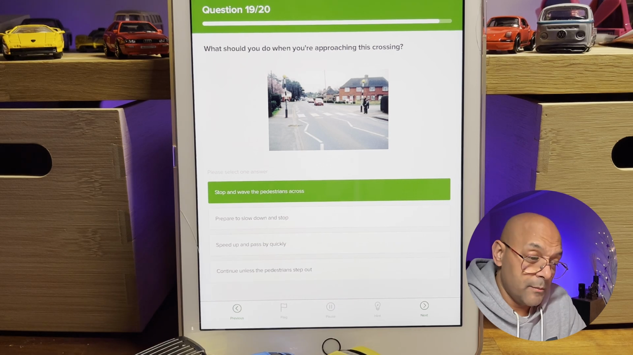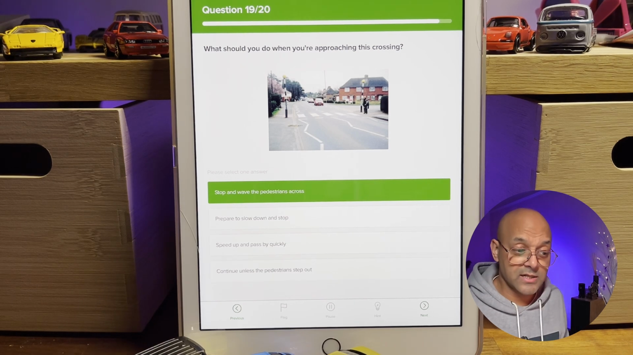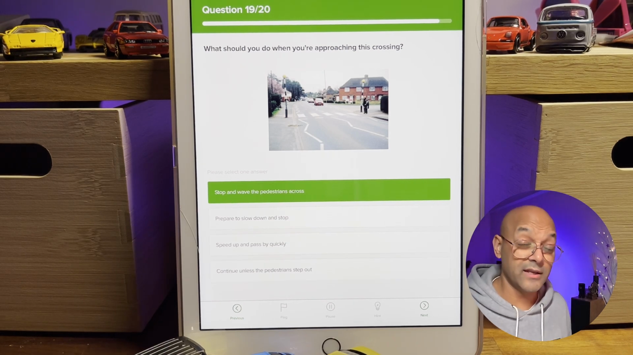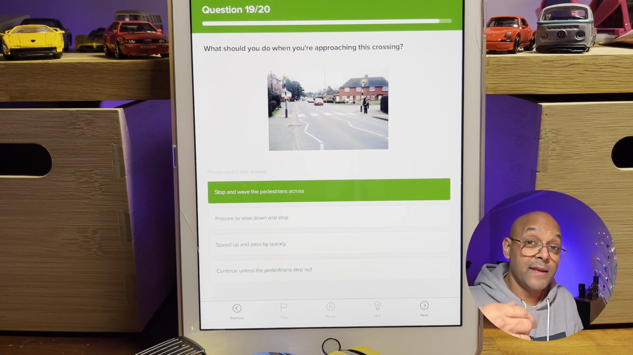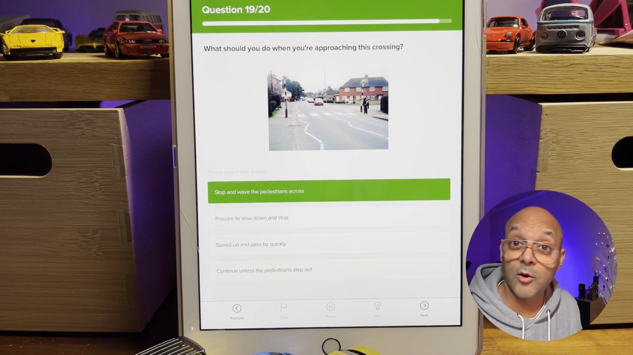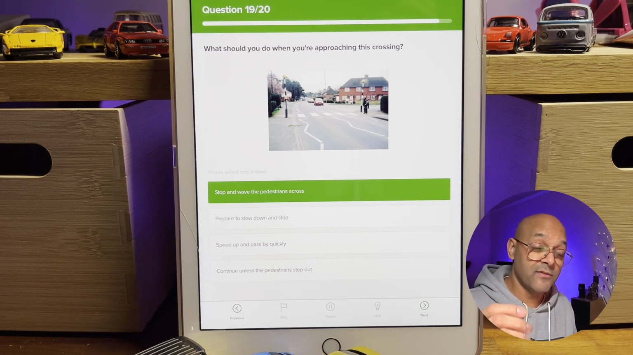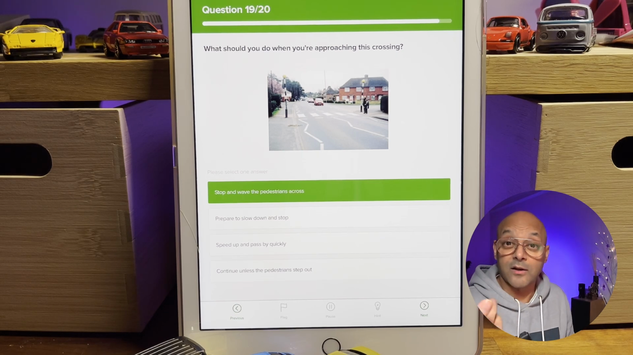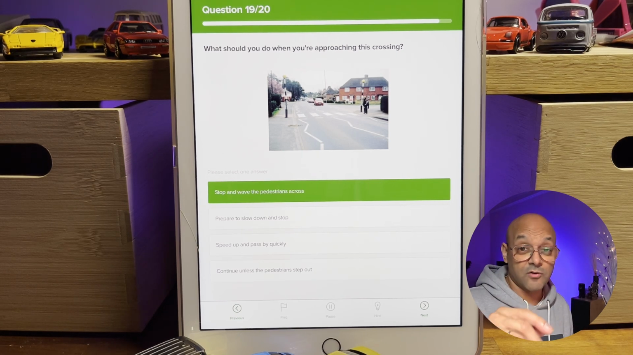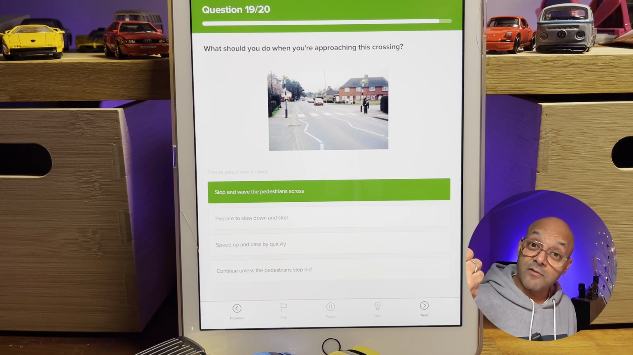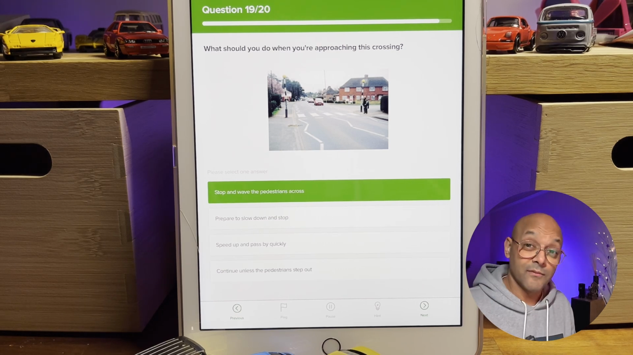I want to look at option A here. Stop and wave the pedestrians across. Now, this is actually really important: you never wave people across. They may not have seen another vehicle coming in the opposite direction. If they see you waving them across, they might think, oh great, I can go, this guy's waving me to cross. They start to cross and a vehicle comes from the opposite direction that maybe hasn't seen them. They may get run over.